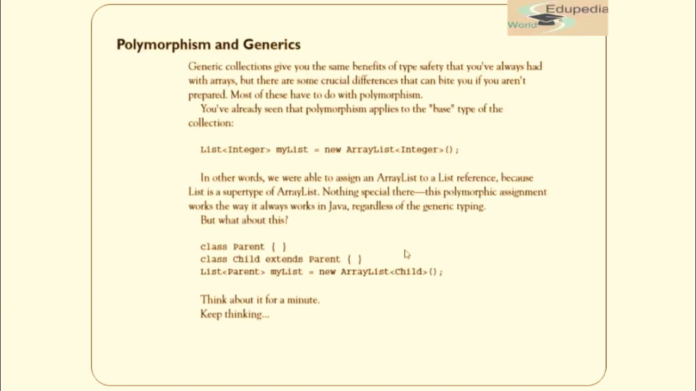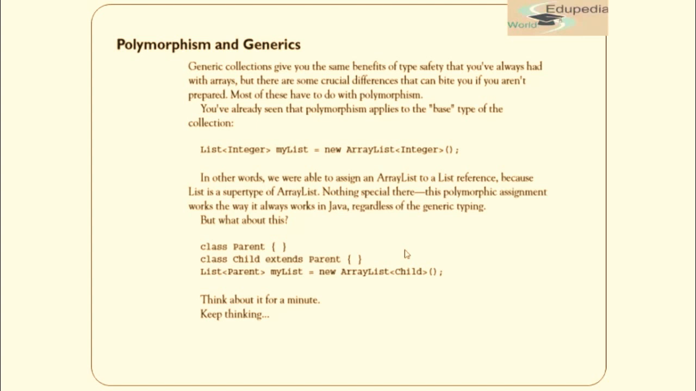Now let's see about polymorphism in generics. Generic collections give you the same benefits of type safety that you have always had with arrays. But there are some crucial differences that can bite you if you aren't prepared. You have already seen polymorphism applies to the base type of the collection, like List of Integer. In other words, we are able to assign an ArrayList to a List reference because List is a supertype of ArrayList. Nothing special here, polymorphic assignment.